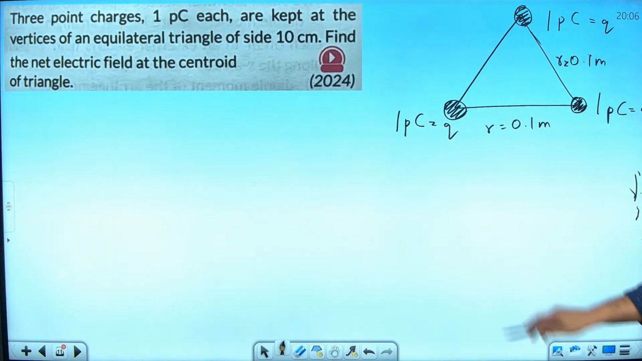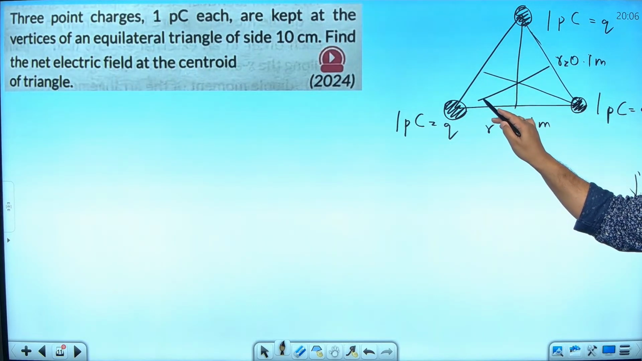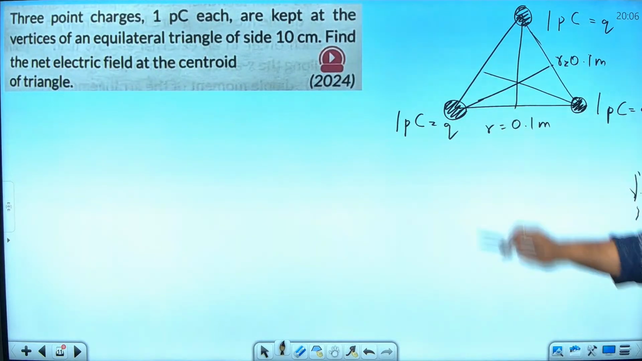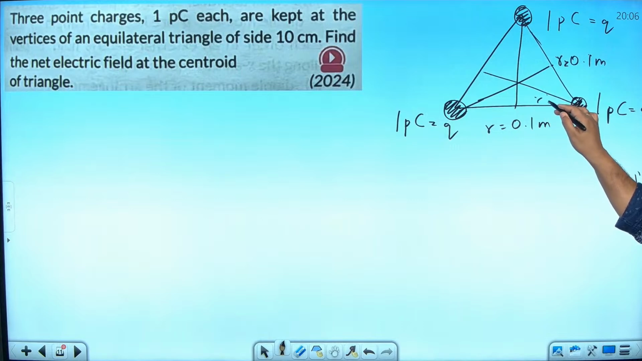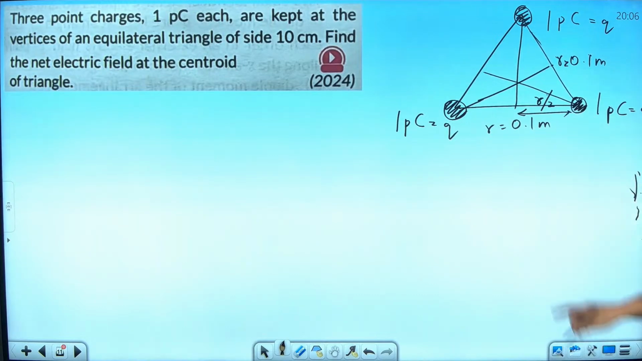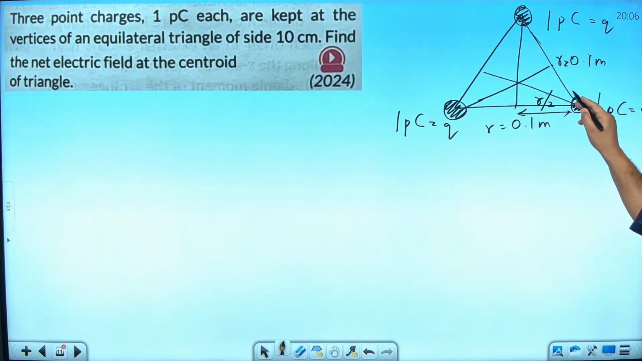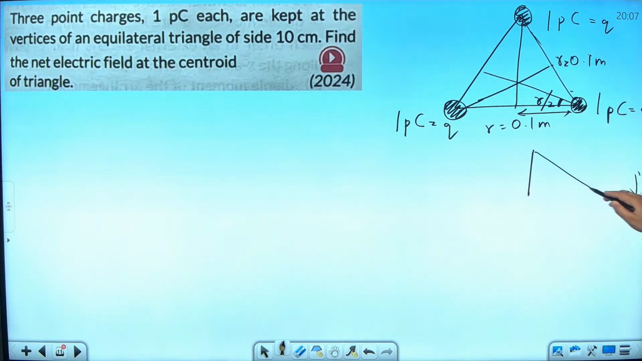Now find the centroid. What is centroid? Centroid is the point where all the medians of a triangle intersect, isn't it? So if this is R, what will be this? R by 2. Am I right? This will be R by 2. And if it is an equilateral triangle, this will be 60 degree and this will be 30 degree, right? Now very easily you can find its distance because you have got a triangle where this is R by 2, and this is 30 degree. You can use trigonometry and you can find this.